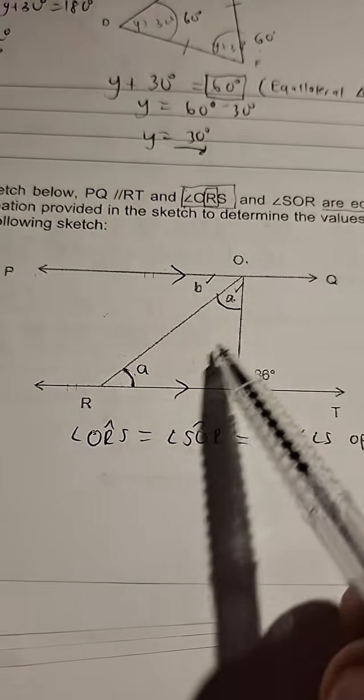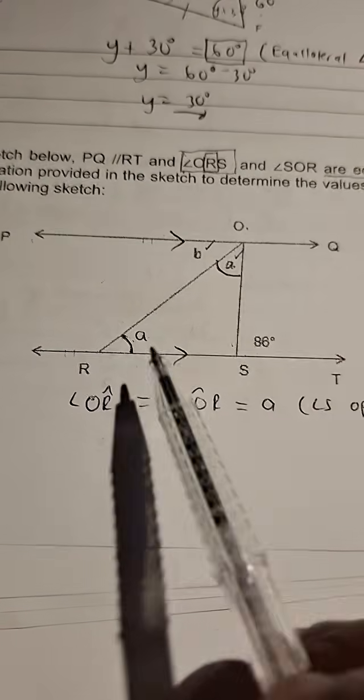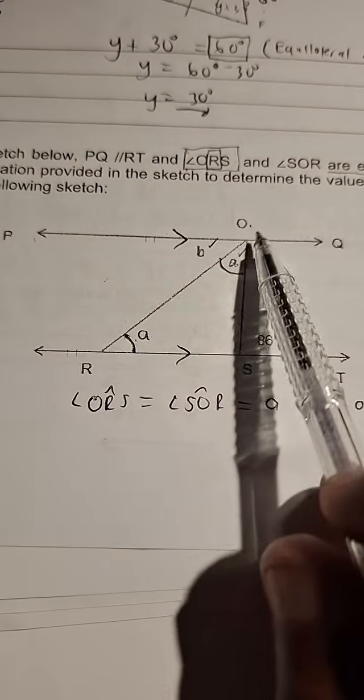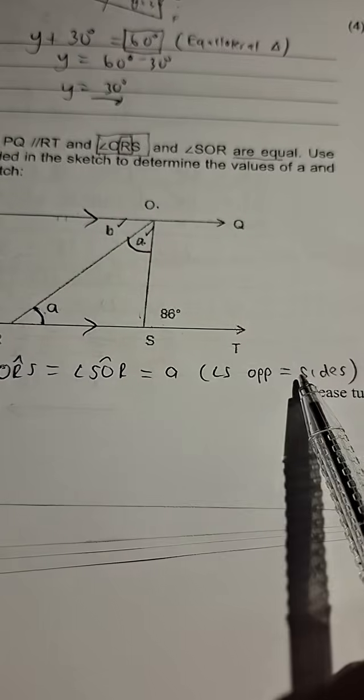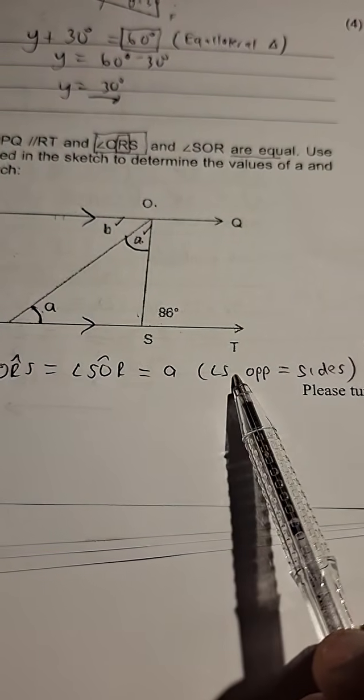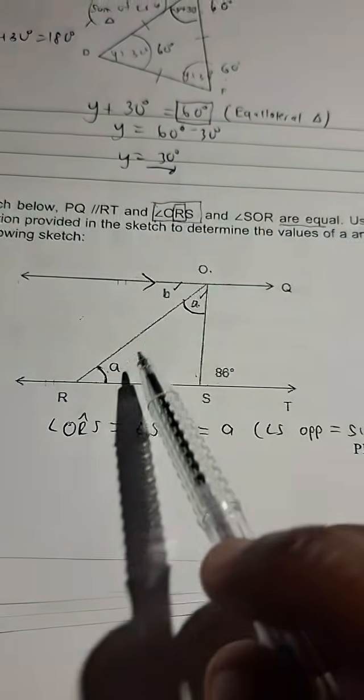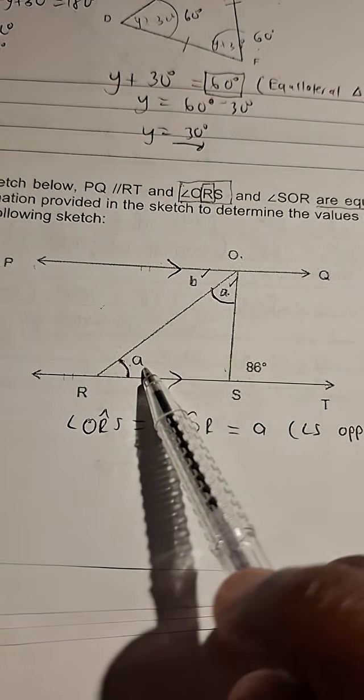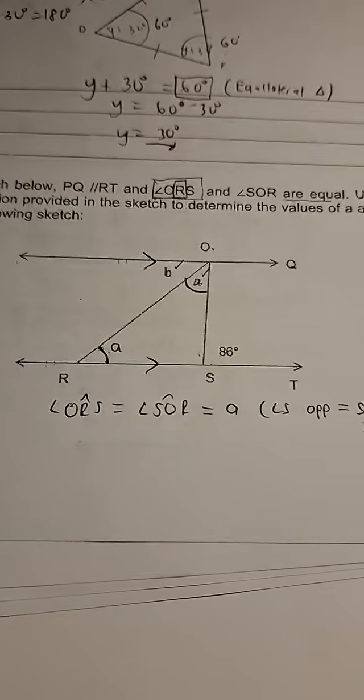I'm already told that angle SOR is A, so therefore angle ORS is also equal to A, because we are told that those two angles are equal. They are equal to A, angles opposite equal sides. So then I can update my diagram and write A there.